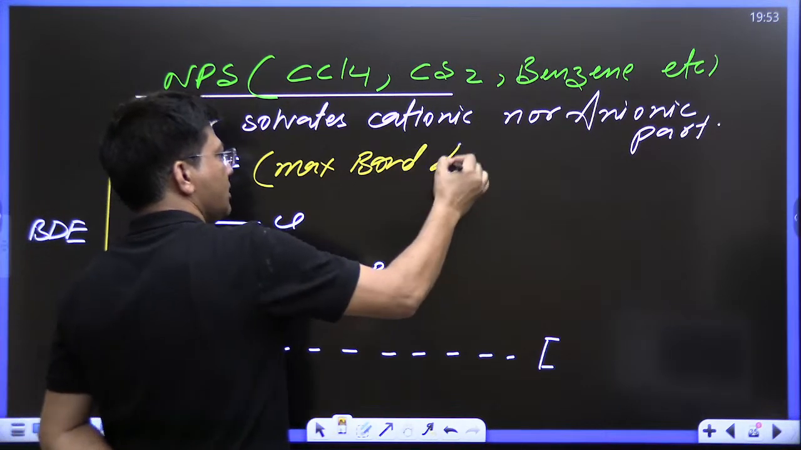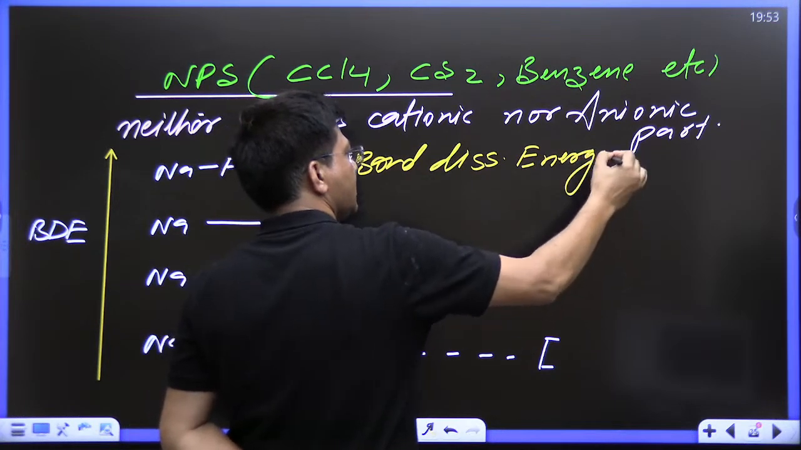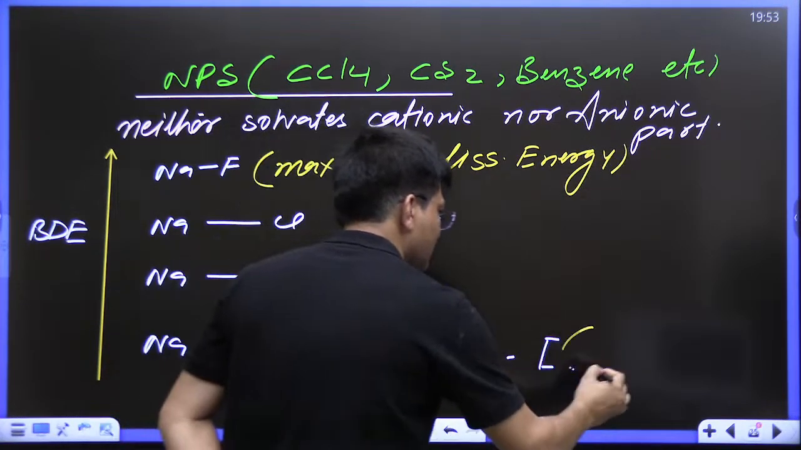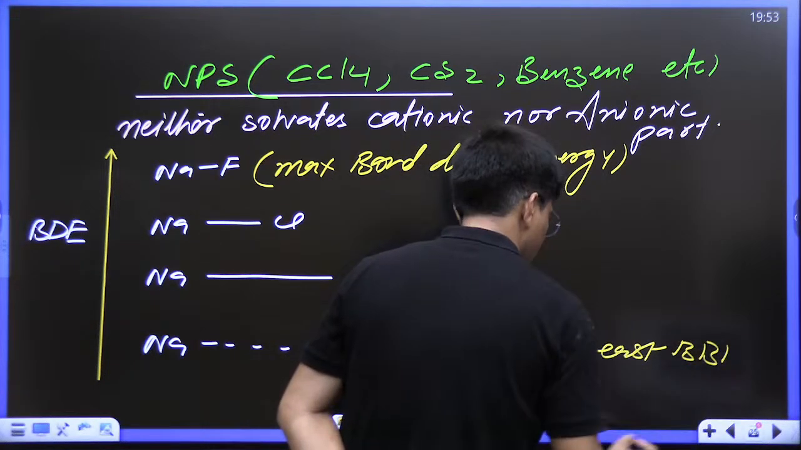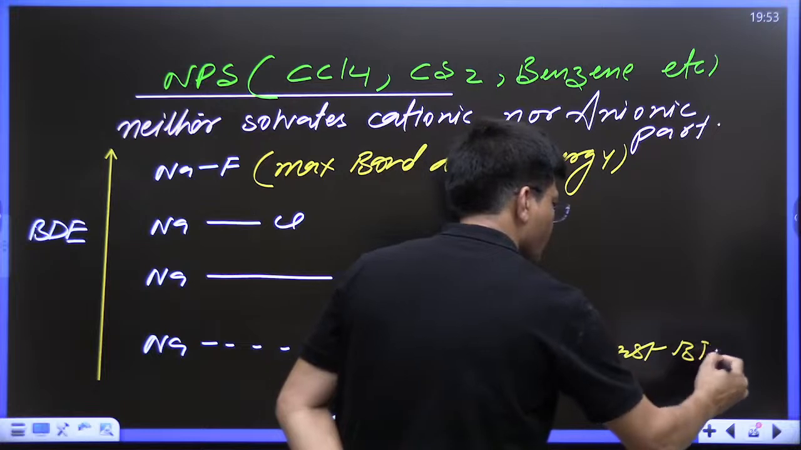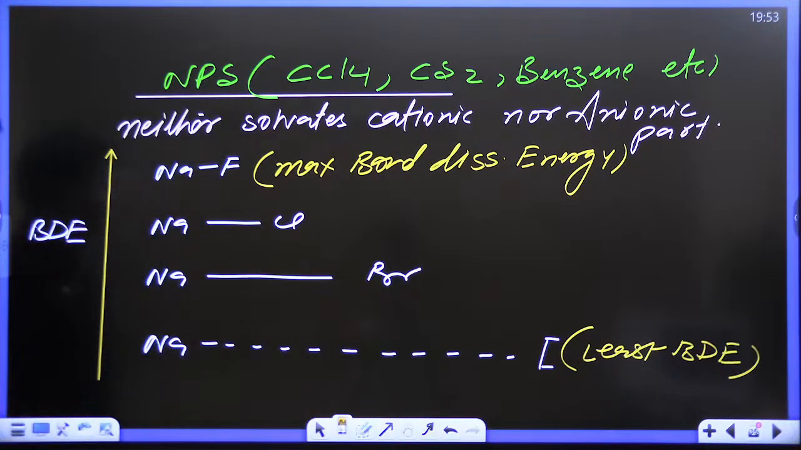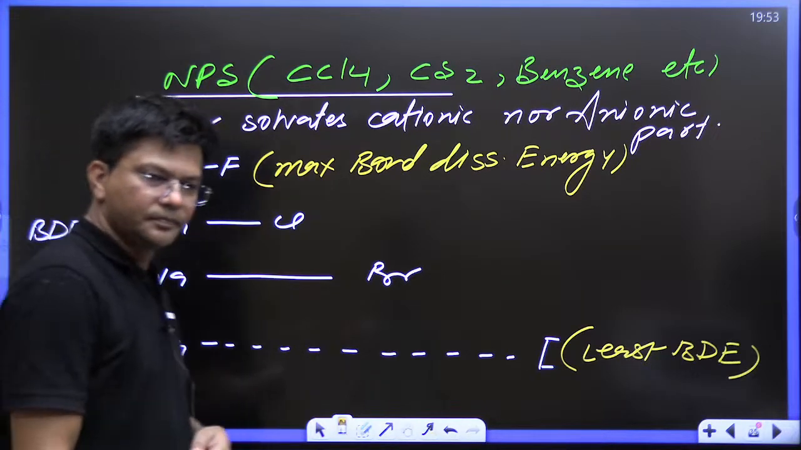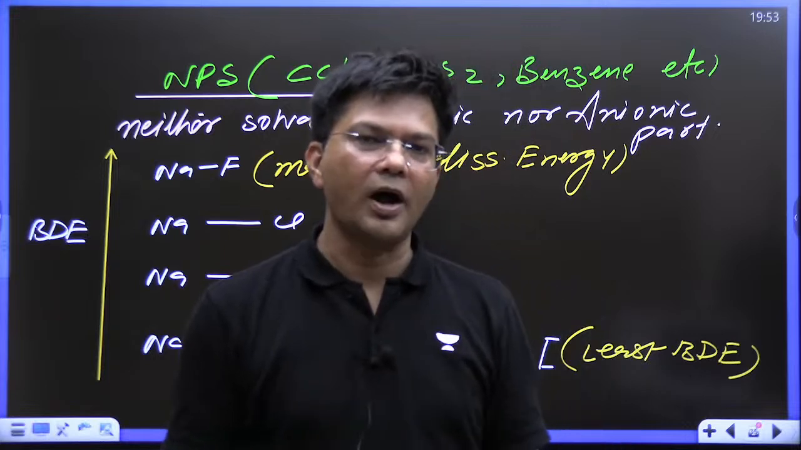Maximum bond dissociation energy, so it can't break easily, and this one is having the least, so it will break easily, and the one which is going to break easily is the best nucleophile. You got it. Now kids, is everyone able to understand this much?